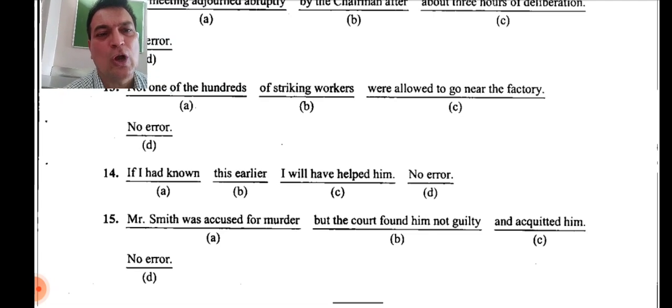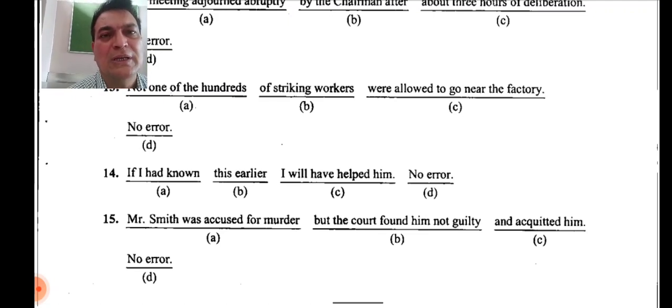So Mr. Smith was accused of murder. Accused of a particular crime. So Mr. Smith was accused of murder, but the court found him not guilty and acquitted him. The court freed him. Acquitted of the charge. So here, acquitted of the charge and accused of murder, accused of a crime.